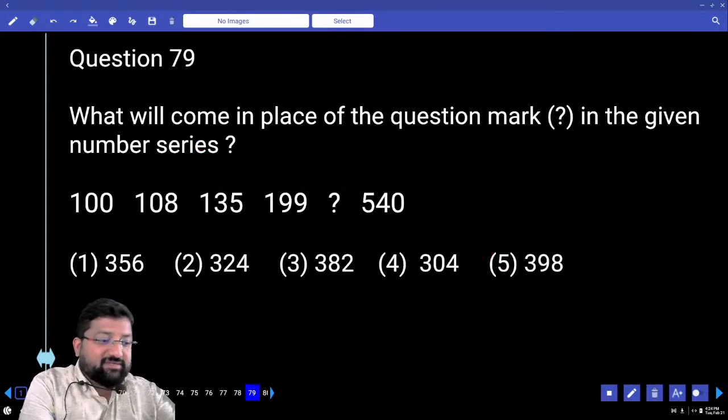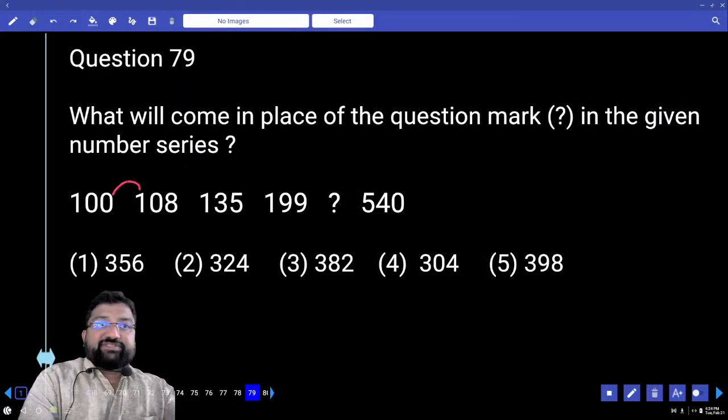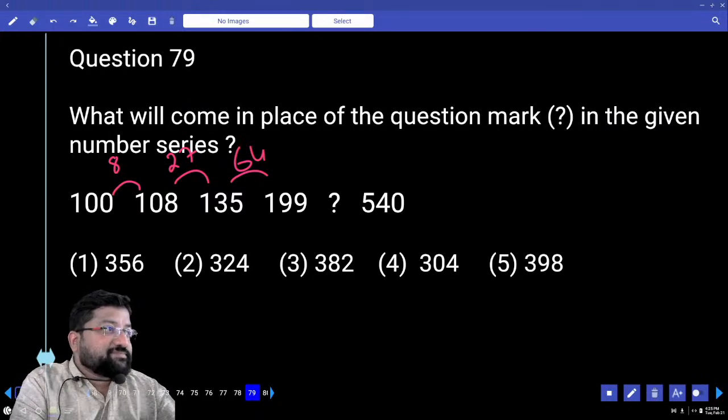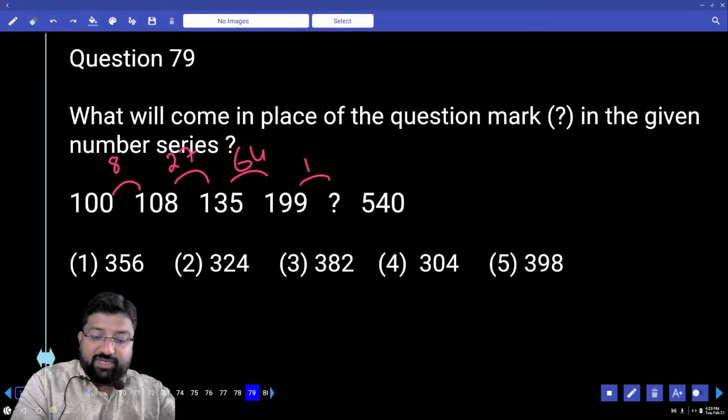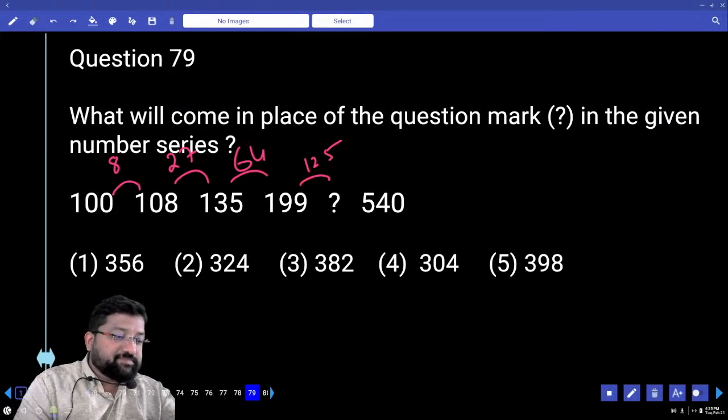All the numbers are 3-digit numbers. Yes or no? Then we'll go for difference. How much is this? 8. How much is this? 27. How much is this? 64. 8, 27, 64. Superb. Cubes. And 125. What's your answer? 320.